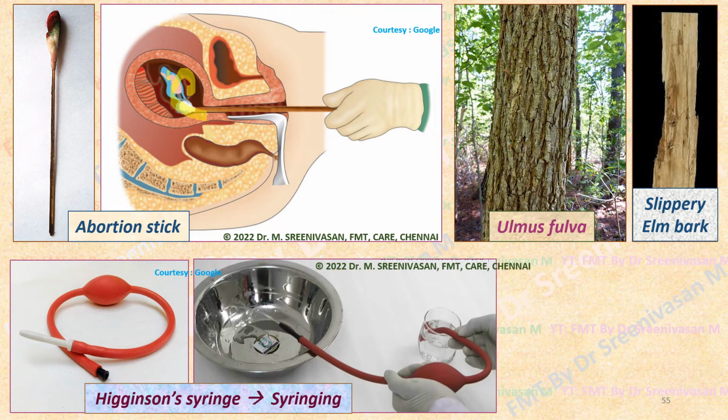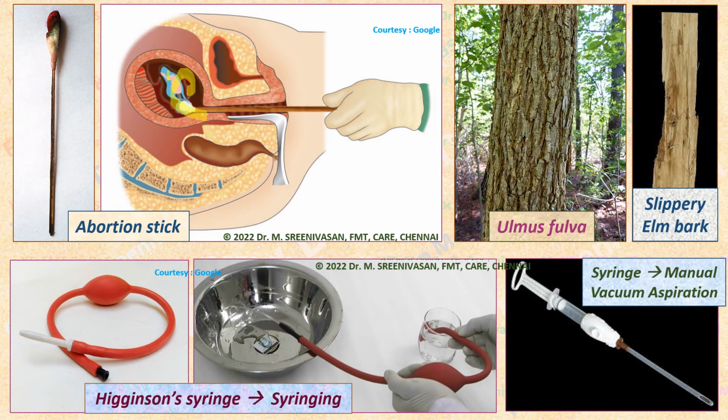This is the Higginson syringe. An enema syringe also can be used. One end is dipped in water, the other end is placed inside the cervix or uterus, and the pump is pressed. So the water from the container will be forced into the uterus. The other tip is placed in the uterus, and the water is forcefully injected into the uterus, which causes placenta separation and expulsion.